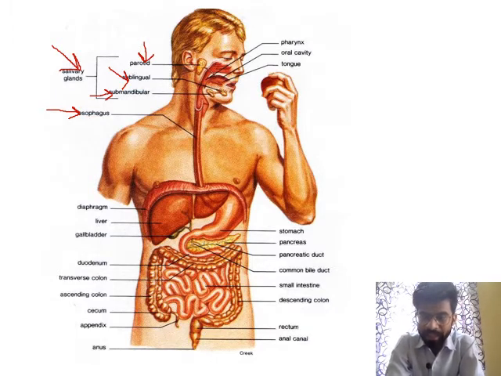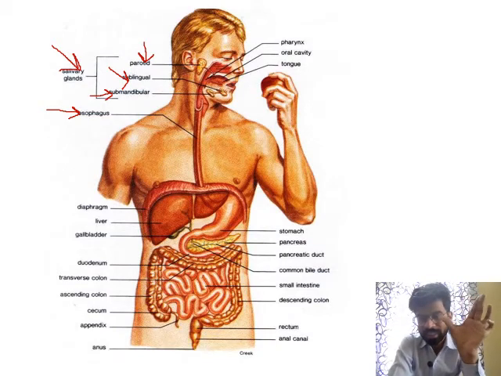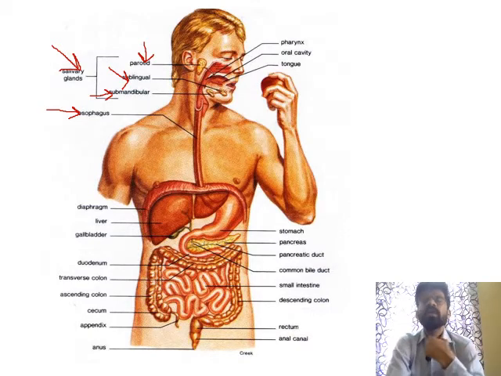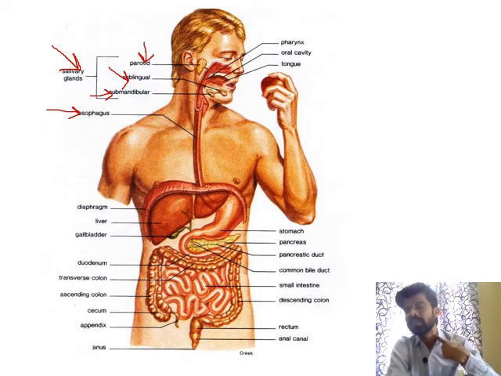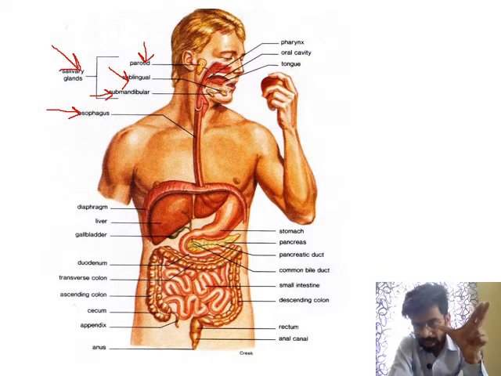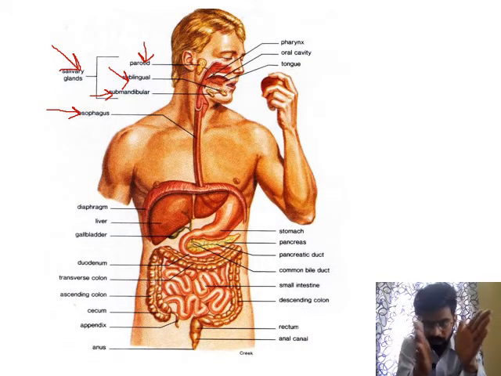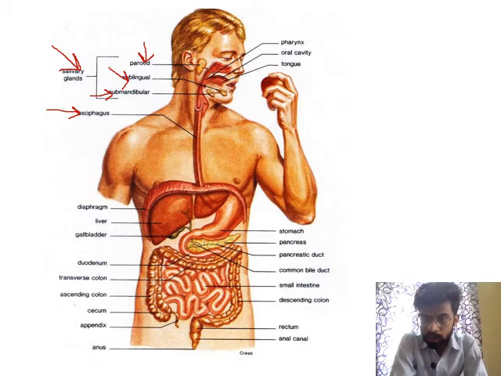In the esophagus, the peristalsis process takes place. What is peristalsis? Peristalsis is the rhythmic contraction and relaxation of esophageal muscles. This rhythmic contraction and relaxation of the esophageal muscles pushes the food downward towards the stomach, and the process is known as peristalsis.